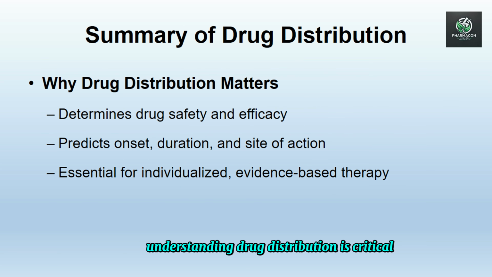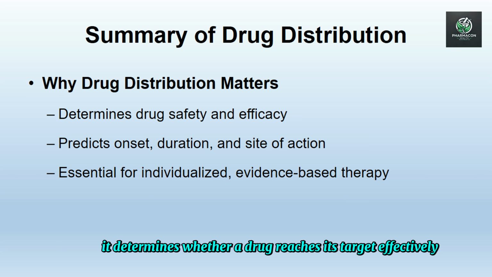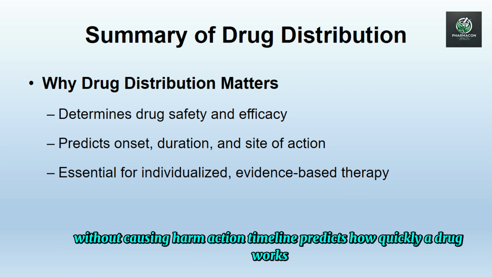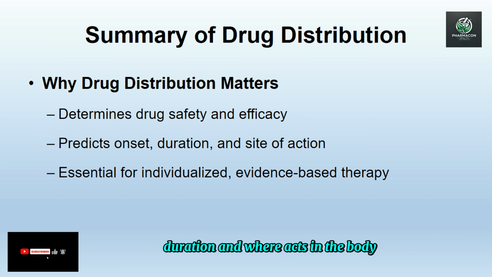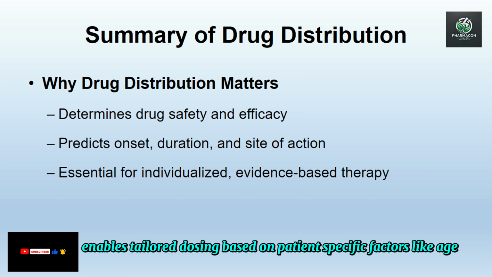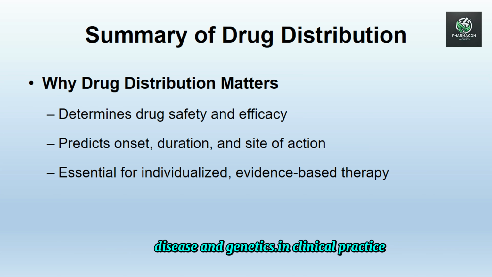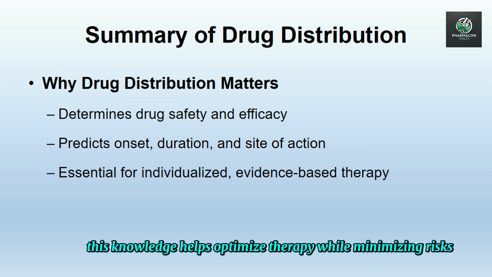Summary of drug distribution. Understanding drug distribution is critical for safety and efficacy. It determines whether a drug reaches its target effectively without causing harm. Action timeline predicts how quickly a drug works (onset), how long it lasts (duration), and where it acts in the body. Personalized medicine enables tailored dosing based on patient-specific factors like age, disease, and genetics. In clinical practice, this knowledge helps optimize therapy while minimizing risks.